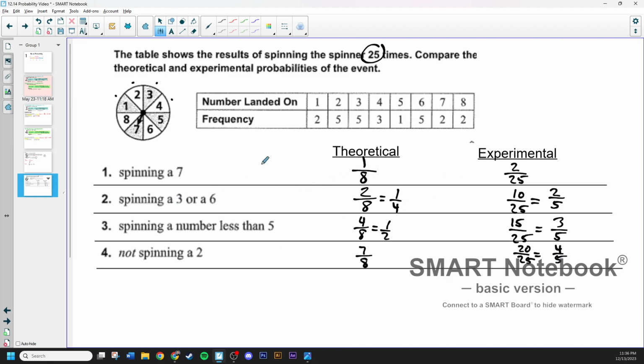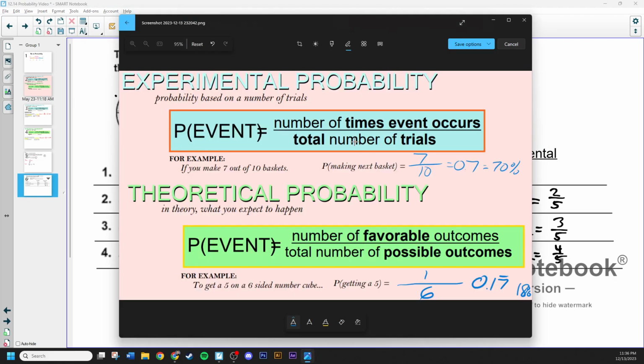You're going to work on the next page as classwork, and then if not for homework. But hopefully you are understanding the idea, the difference between theoretical probability and experimental probability. Theoretical is what you expect in theory to happen. It's more like odds, sorry, down here. And then experimental probability is based on some trials that you've run previously, to collect that data.